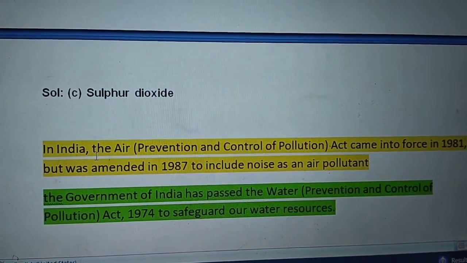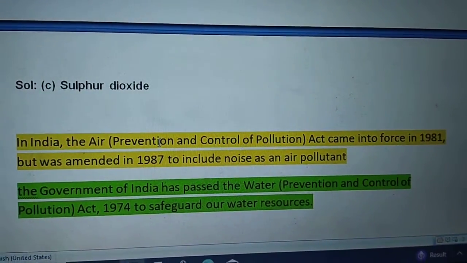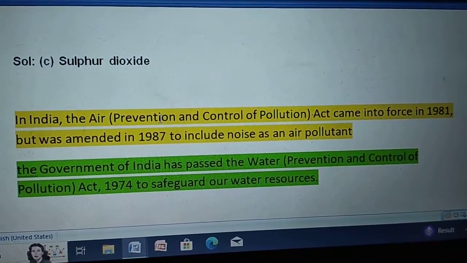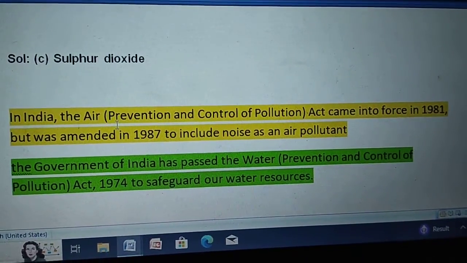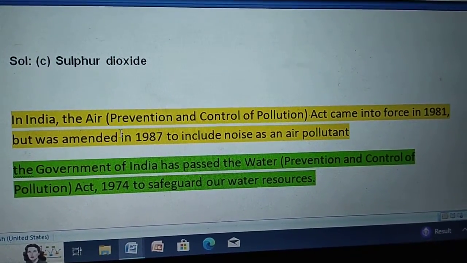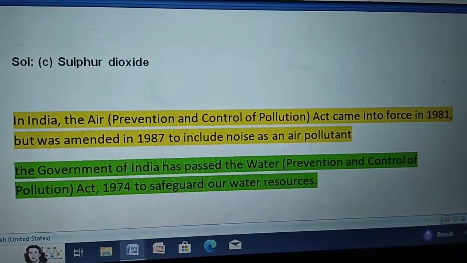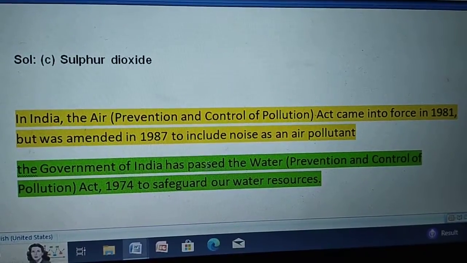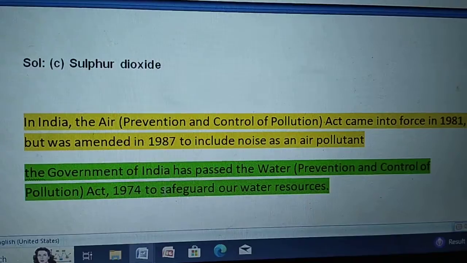In India, the Air Prevention and Control of Pollution Act came into force in the year 1981, but was amended in 1987 to include noise as an air pollutant. The government of India has passed the Water Prevention and Control of Pollution Act 1974 to safeguard our water resources.